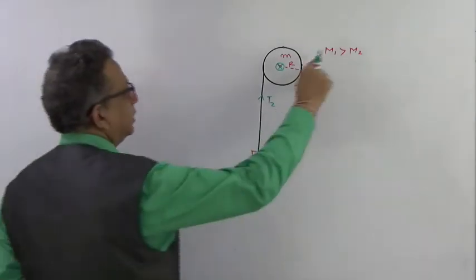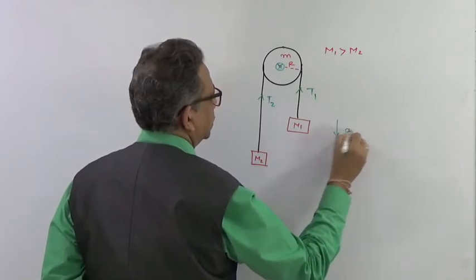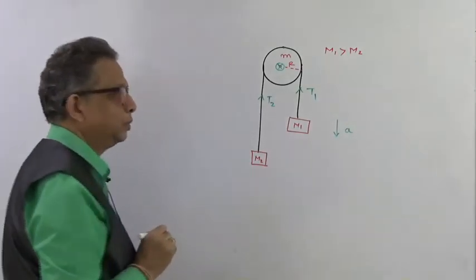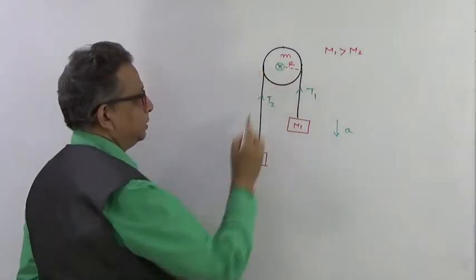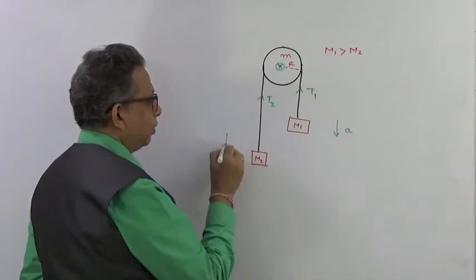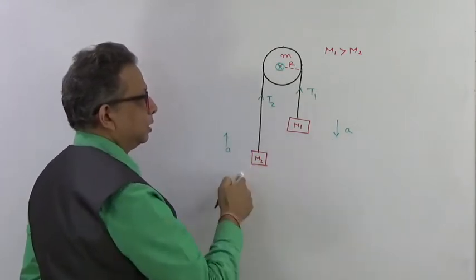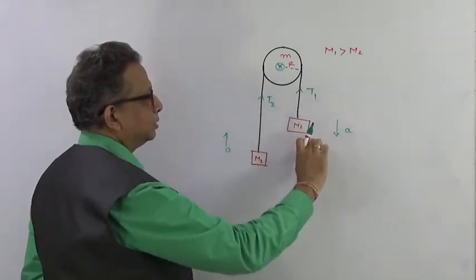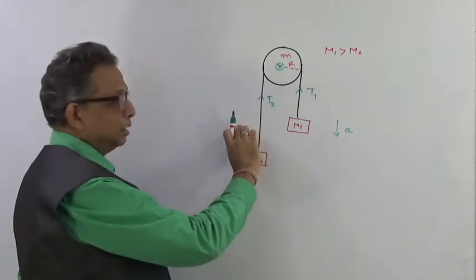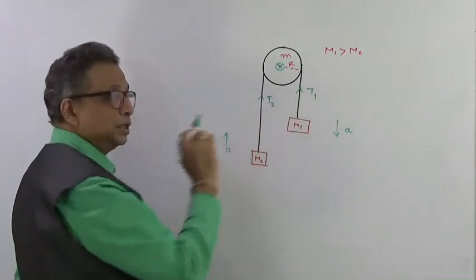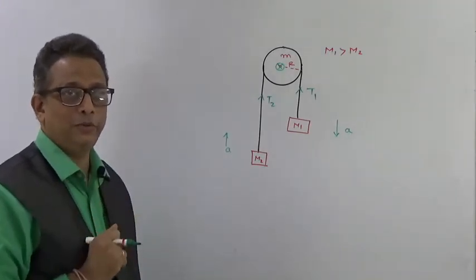Assuming that m1 is greater than m2, so definitely this is going to fall down with an acceleration a. Because the string is inextensible, this body will also have an acceleration a. This is going to be the same because it goes through a distance, suppose L, so this is going to go up also with a distance L. The tensions in both the strings will be different, but the displacement will be the same, and therefore the acceleration also will be the same.